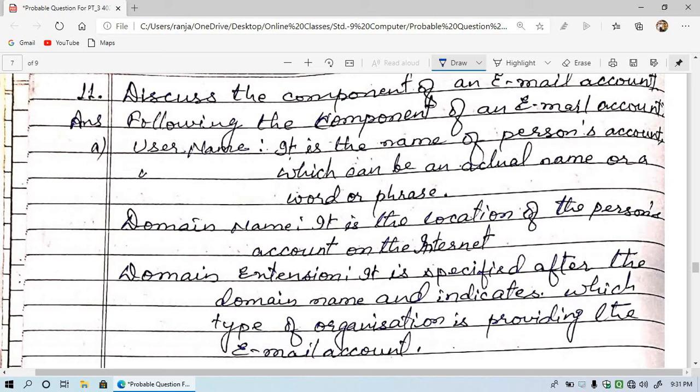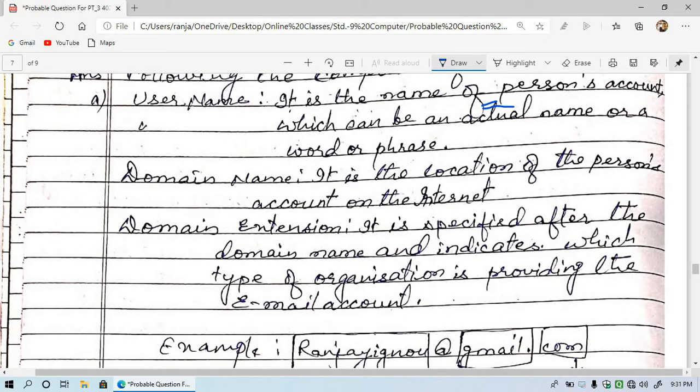What is username? It is the name of a person's account, means it can be your name, which can be the actual name, that is actually what is written here. It may be the actual name or a word or a phrase. Then what is domain name? It is the location of the person's account on the internet, means where it is being kept.